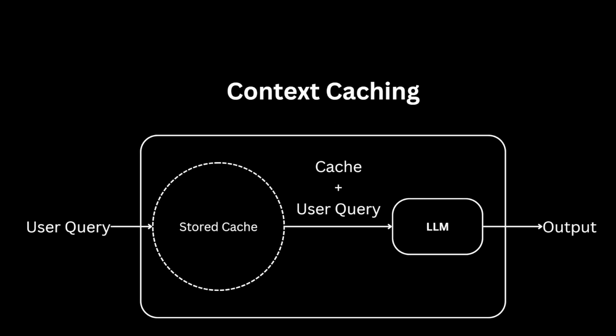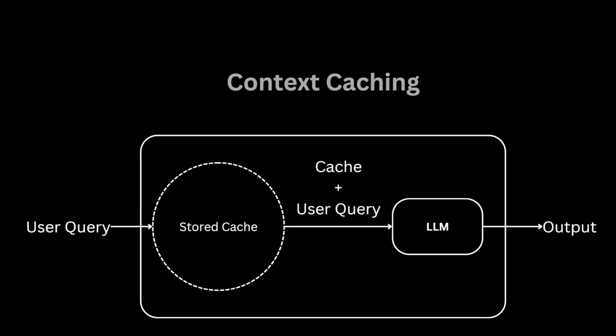Great point. Cache tokens are treated as a prefix to prompts. Design your queries to naturally follow the cache context and then they are passed together for further processing. So it's like adding a helpful bookmark to your query. That way, the model doesn't start from scratch every time, making everything faster and smoother.